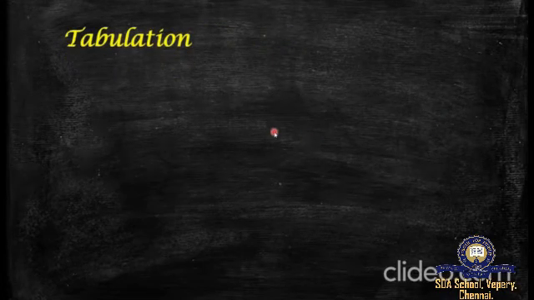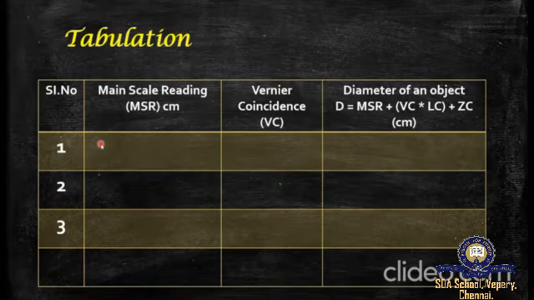So when it comes to tabulation, we need to tabulate it as a main scale reading (MSR) in centimeter, a vernier coincidence, and the diameter of an object. The diameter of an object is given by the formula MSR plus VC into LC plus or minus zero correction. With these data, we can fill in the tabular column. Finally, we can take 3 readings and the final average would be the diameter of the object.